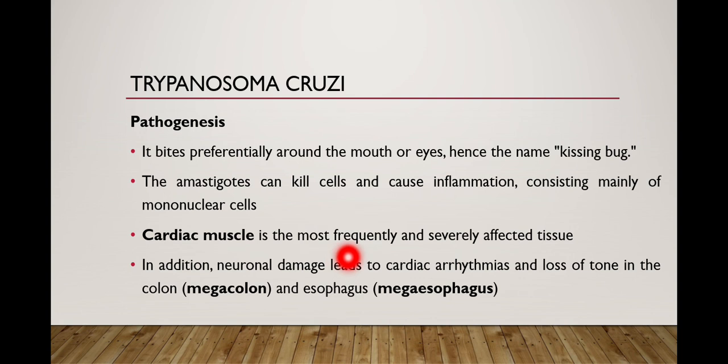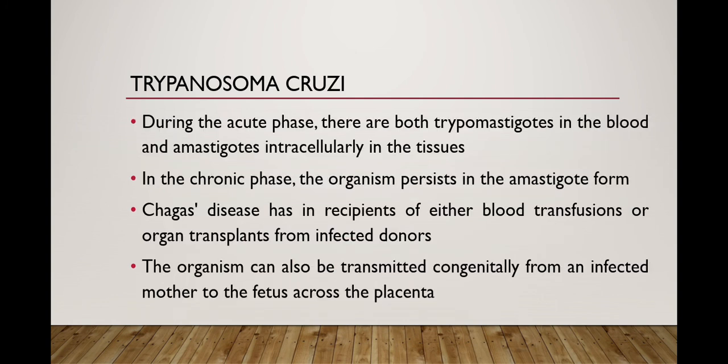The damage of the central nervous system results in cardiac arrhythmia. Cardiac arrhythmia is a condition which results in a high or low rate of the heartbeat, and it also results in the loss of the tone of the colon. Tone is actually the tension in the muscles of the colon or esophagus. When these tensions are lost due to the neuronal damage, the size of the colon or esophagus becomes larger, which is known as megacolon or megaesophagus.